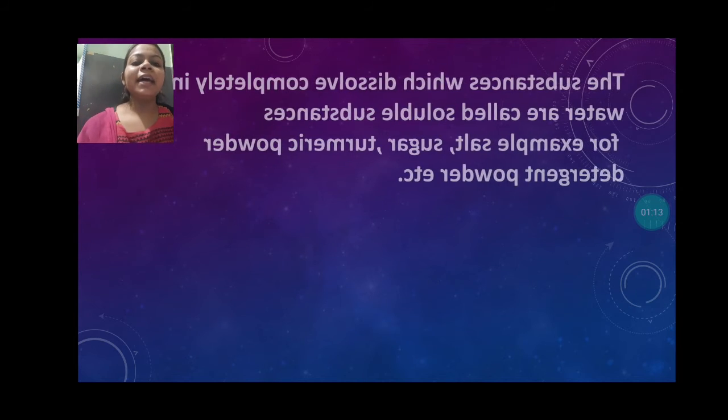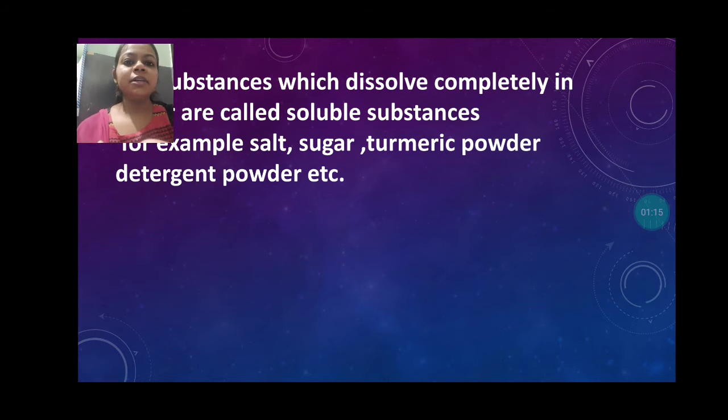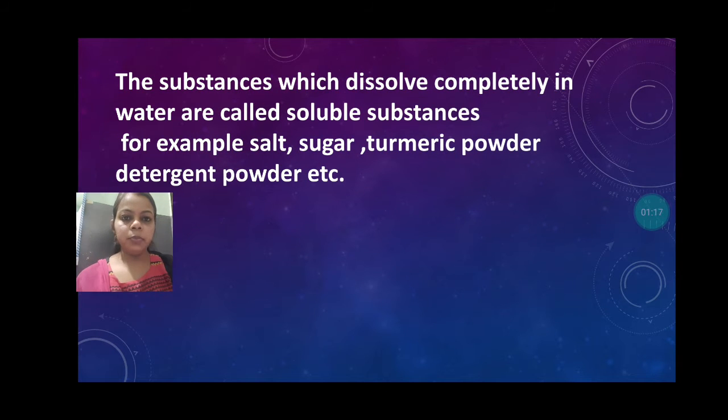On the basis of this property, material can be categorized into two categories on the basis of solubility. First is soluble substances. The substances which dissolve completely in the water are called soluble substances. For example, salt, sugar, turmeric powder, detergent powder, etc. These are completely dissolving into the water.